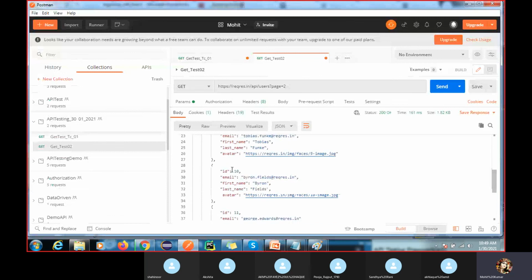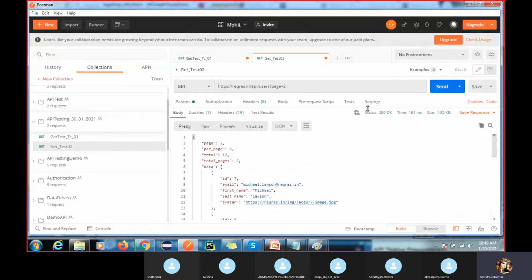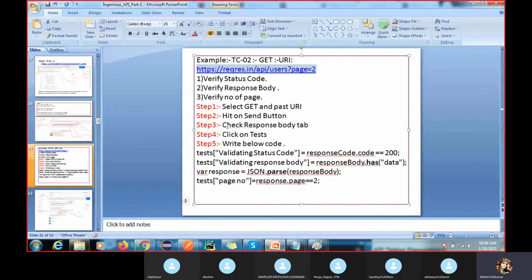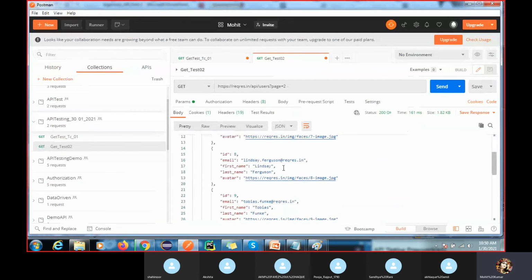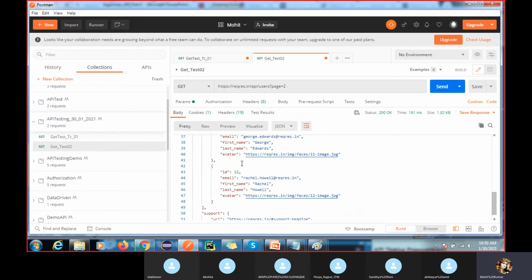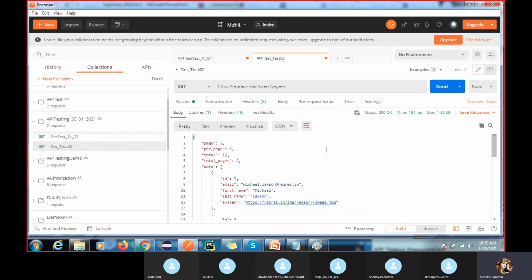Here again we are getting all the information, but here you can write some simple script to validate this. This script is developed in JavaScript. If you want to explore JavaScript, you can, but it depends on you. Here is what you have to validate: verify the status code, verify the response body, and verify the number of pages. If you are doing manual testing, you just check whether it is returning the response properly or not. That's it. But if you have to write some automation, just click on this Tests tab.